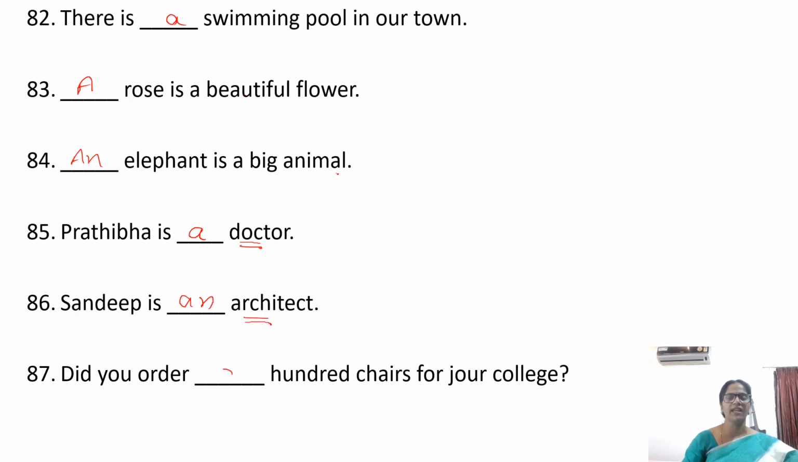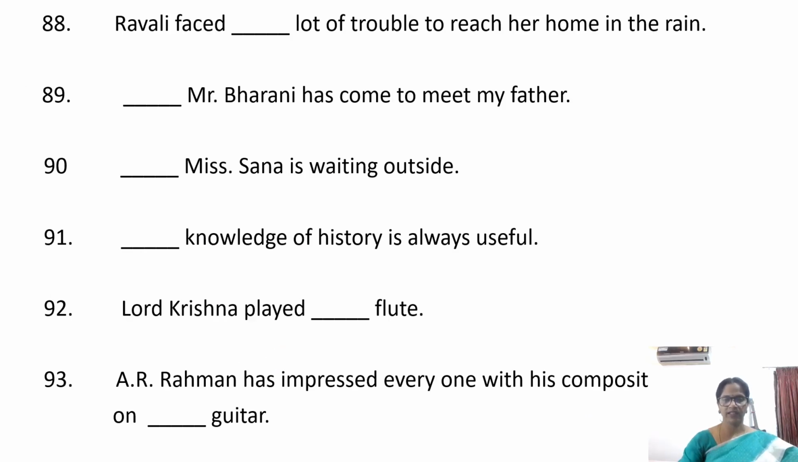Did you order 100 chairs? This is why here for your college. 100 chairs means 100. It is used in the sense of 1. Ravi faced a lot of troubles. Before lot or few, we use a.